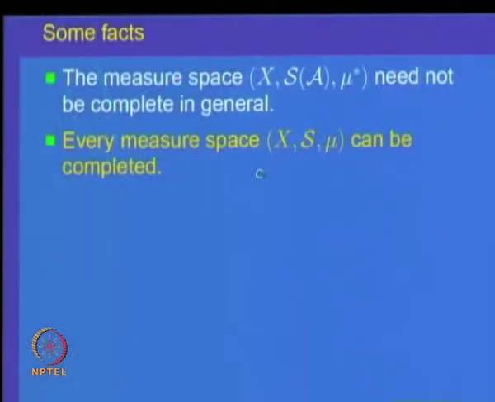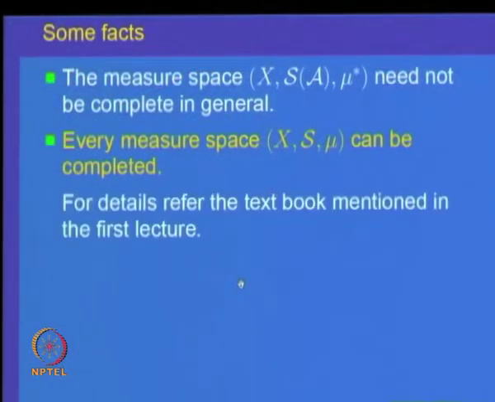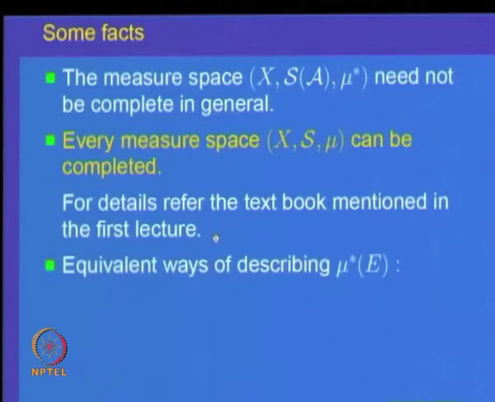The process is very much similar to looking at X, S of A and mu star, and vis-a-vis X, S star and mu star. So, we will assume this theorem that every measure space X, S, mu can be completed. If you are interested in looking at the technical details for this, look at the textbook which we mentioned in the first lecture, namely An Introduction to Measure and Integration by me. We will leave these details for those who feel more interested in looking at them.